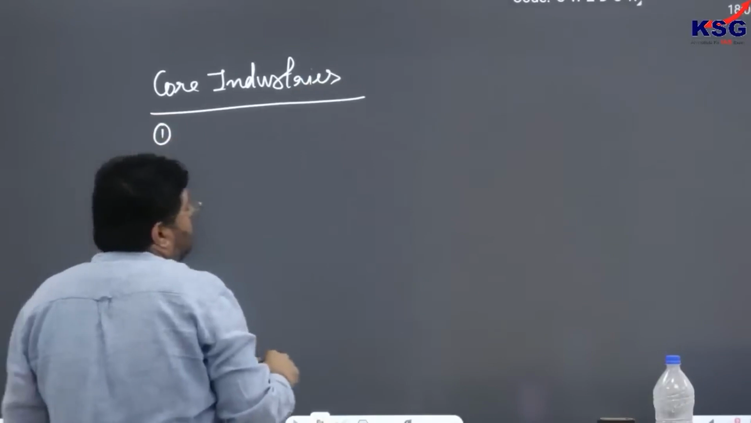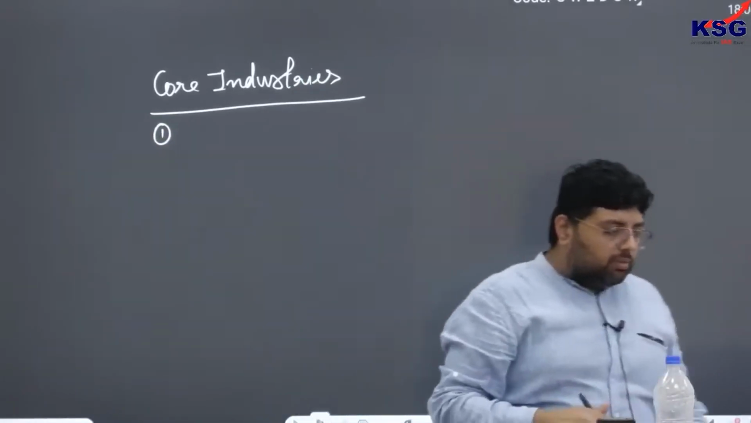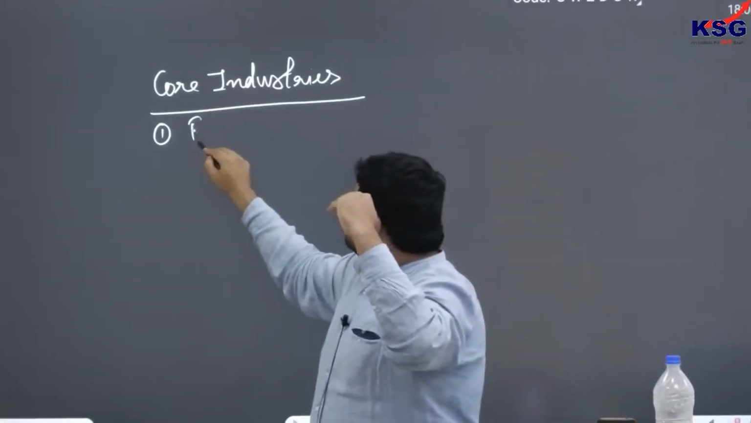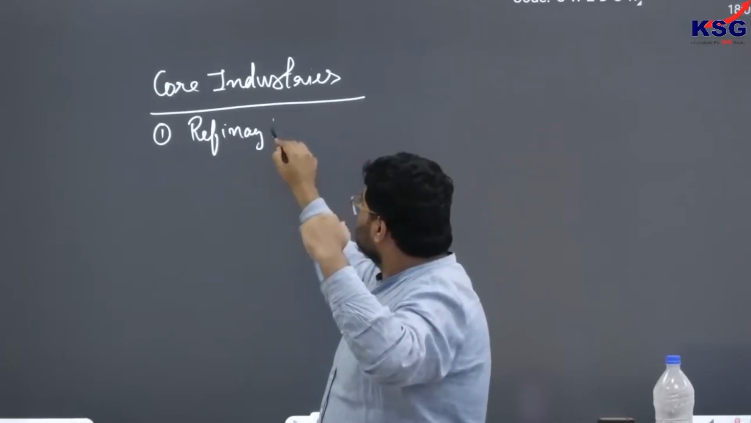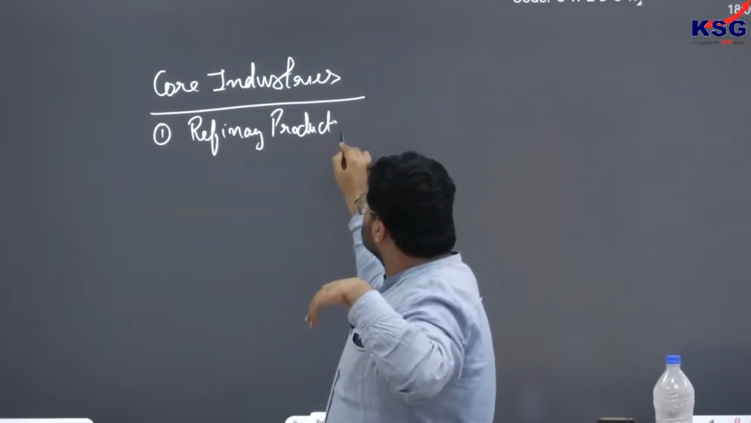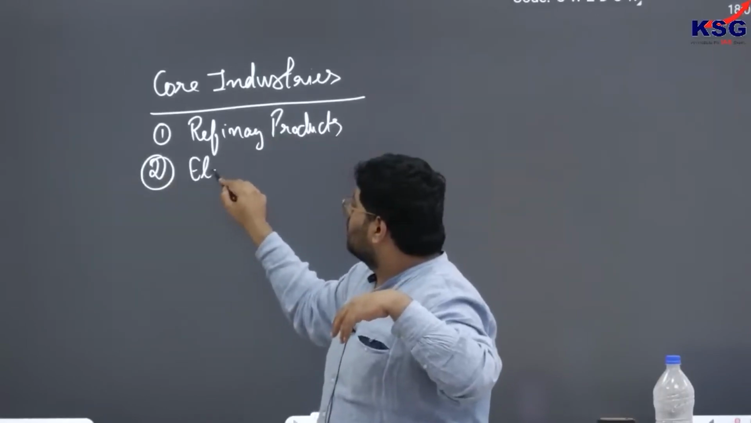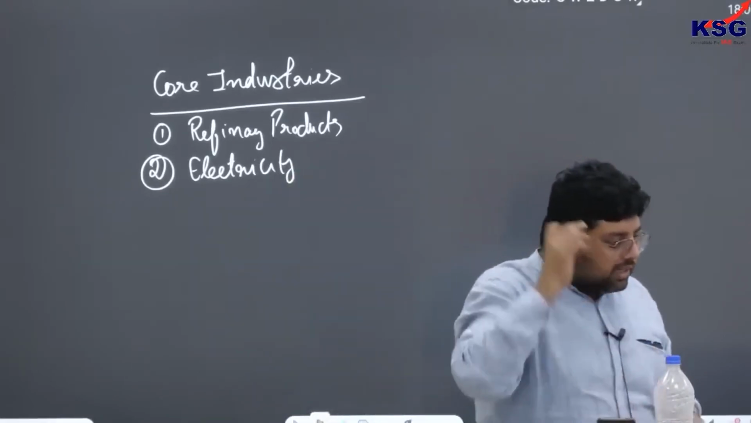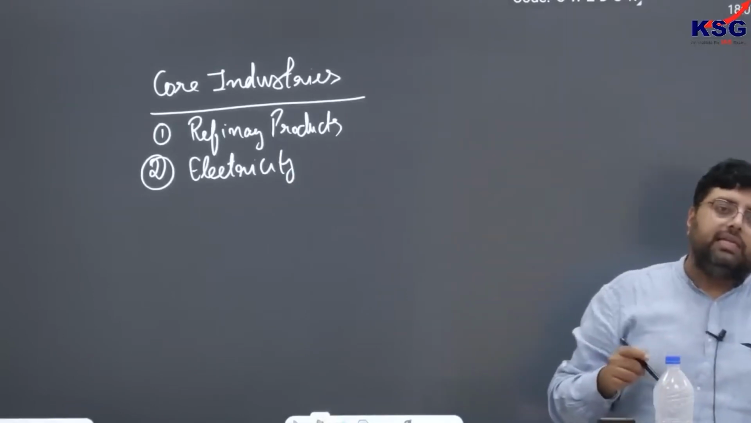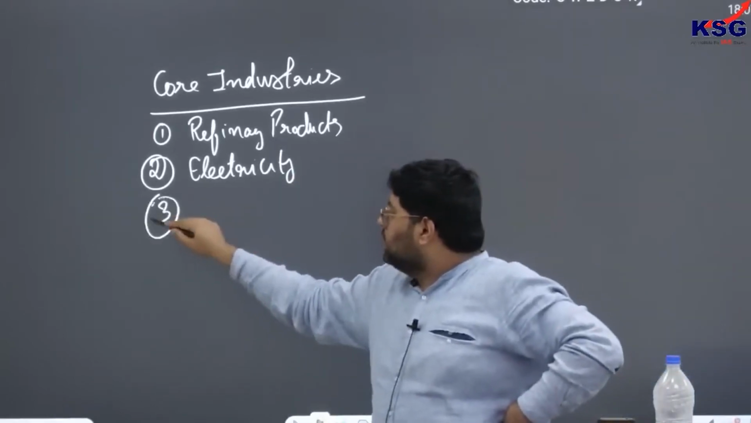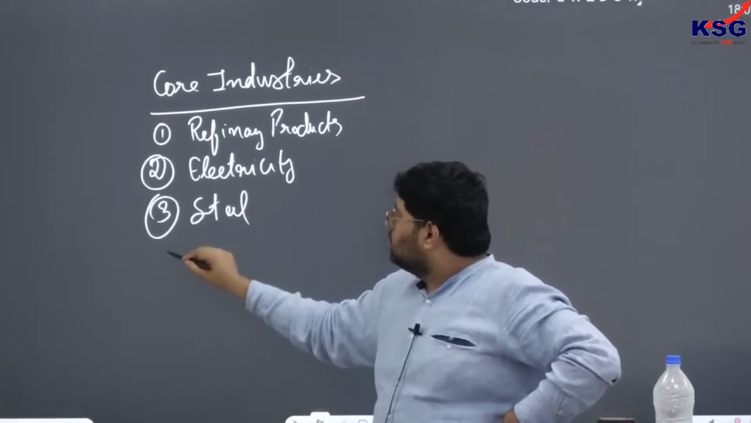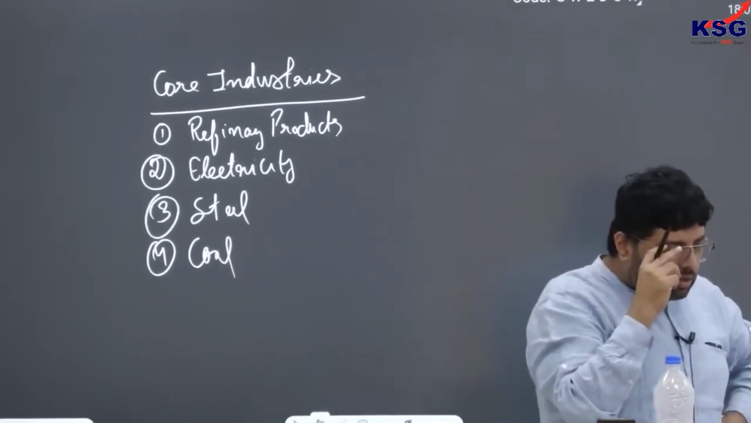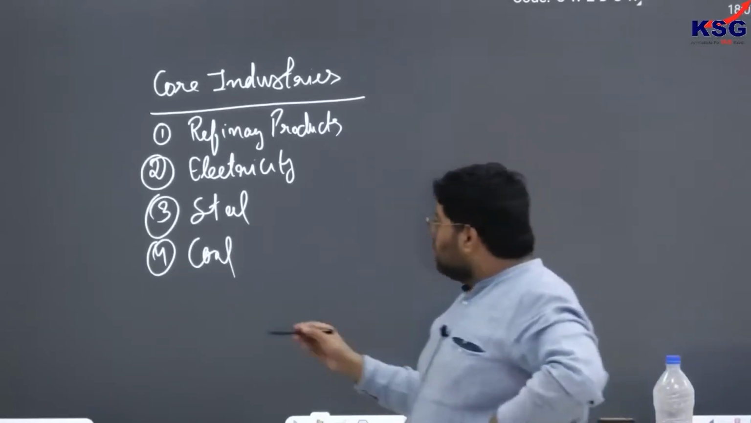There are a total of 8 core industries. Number one is refinery products, which has been given the maximum weightage. Number 2, electricity. So electricity has been given the second weightage. Number 3, steel. Third, we have given the weightage to steel. Fourth, coal. So remember this thing, coal.